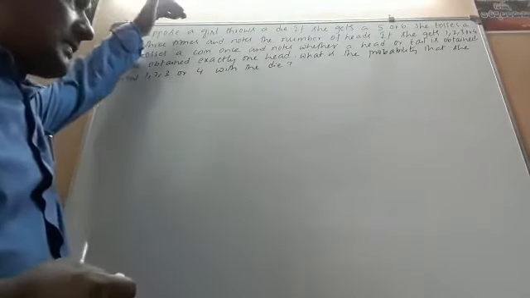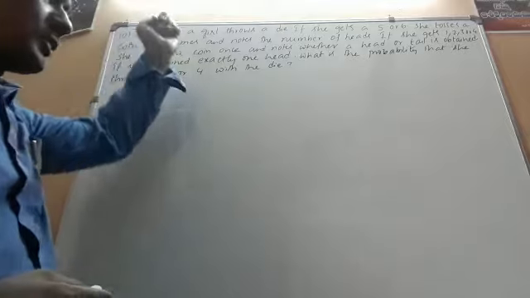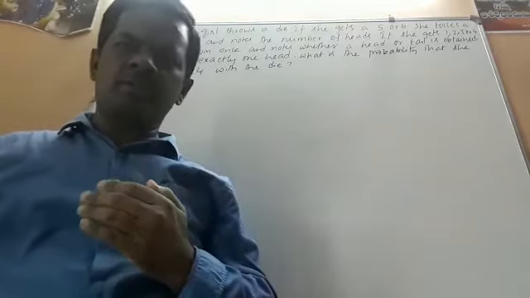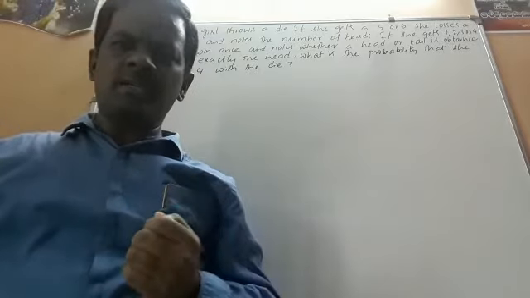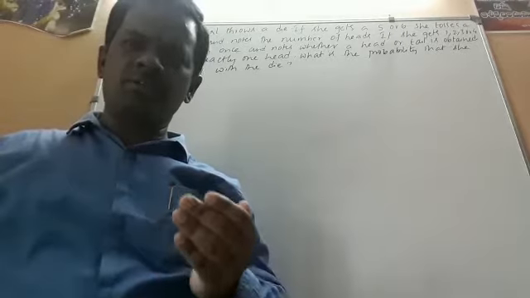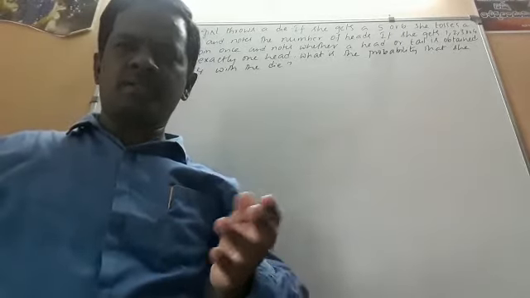The question starts like this. Suppose a girl throws a die. When a die is thrown, you are aware of the outcomes. The number of possible outcomes is 6. What are those possible outcomes? It can be 1, 2, 3, 4, 5 or 6.